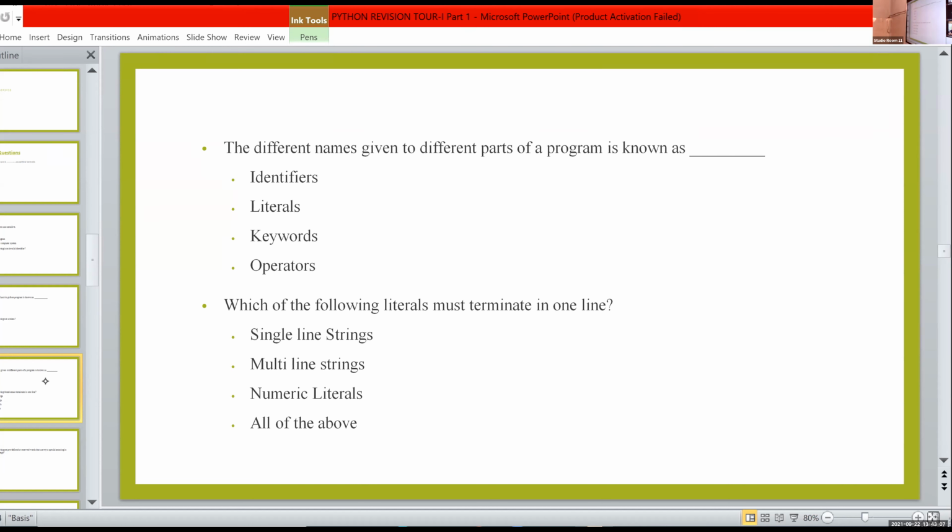That is single line strings. Multi-line strings can use multiple lines. A numeric literal can continue on another line. And all of the above is wrong. So the first one is the correct answer, single line strings.